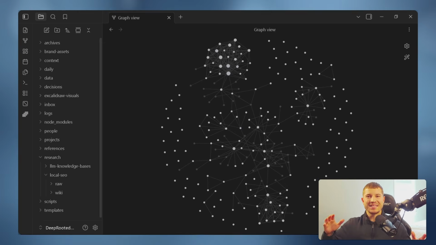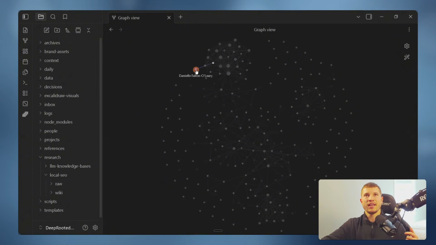Number 5, GraphView. This one is built into Obsidian, and honestly, it's probably what gets Obsidian the most clicks. It is so visually appealing. But in this case, what it does is show you the shape of your wiki. You can see our local SEO wiki up top. There's a ton of connections. It looks like a big spider web, but you can see what's connected, what's isolated, what's a hub.